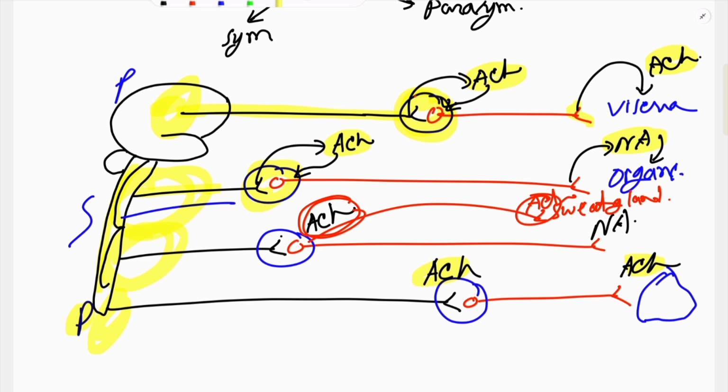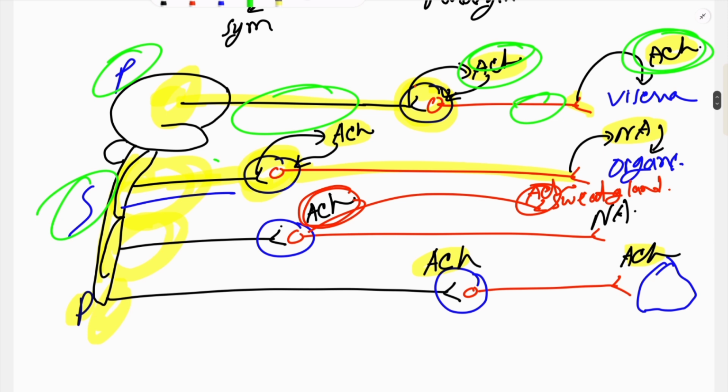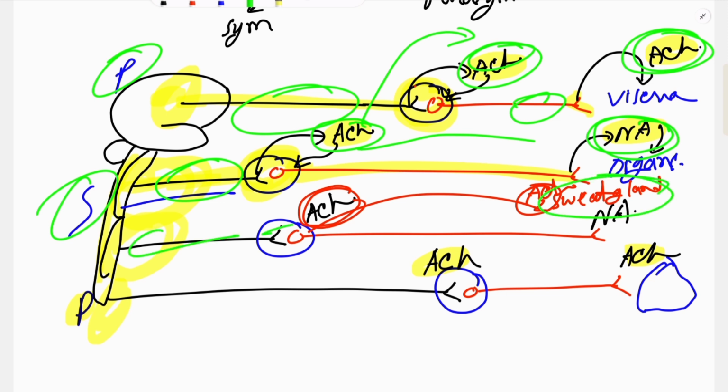The preganglionic fibers of the parasympathetic nervous system are longer and postganglionic fibers are shorter, but in the sympathetic system, preganglionic fibers are shorter and postganglionic fibers are longer. In case of neurotransmitter, the parasympathetic preganglionic fiber releases acetylcholine and postganglionic fiber also releases acetylcholine. But in the sympathetic nervous system, the preganglionic fiber releases acetylcholine like the parasympathetic system, but postganglionic fiber releases noradrenaline. There is an exception. The sympathetic nerve fiber supplying the sweat gland also secretes acetylcholine from the postganglionic fiber.